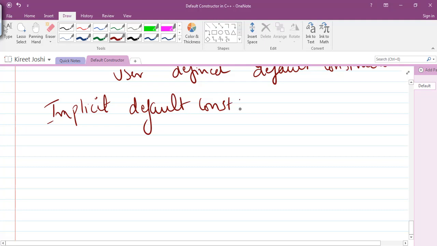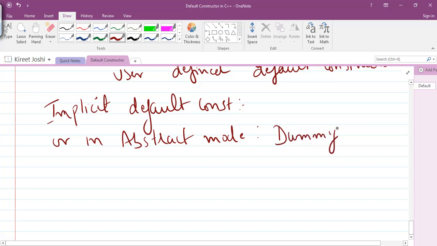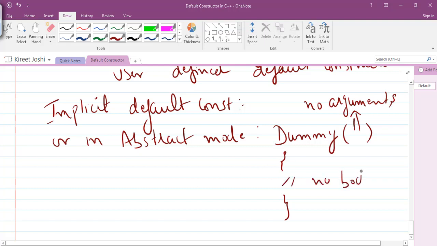in the background, or in abstract mode, that is not visible to you, and you are not very interested in the logic behind it, the compiler must have created a constructor of type dummy. The name of the constructor is the same as that of the class. Because it is a function, there is no return type. It is not returning anything, and it does not have any body or any arguments. So the constructor has no arguments or parameters, and an empty body.